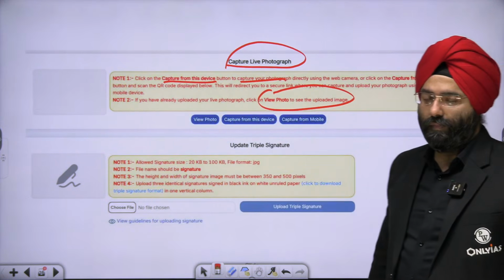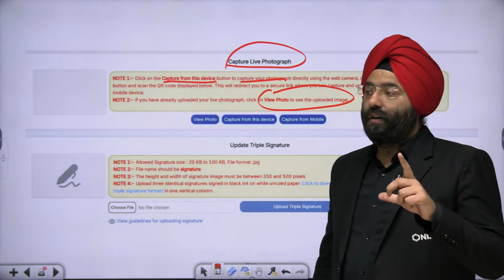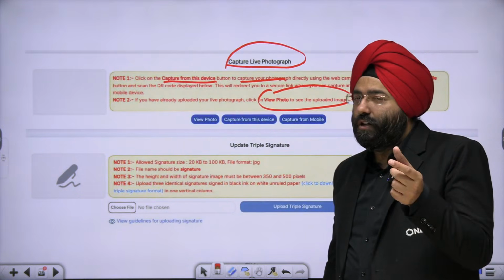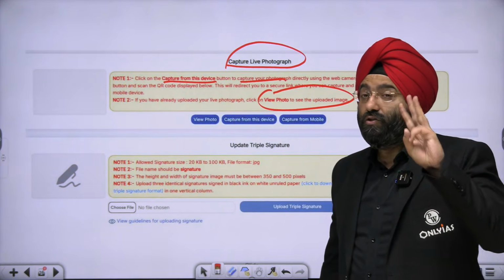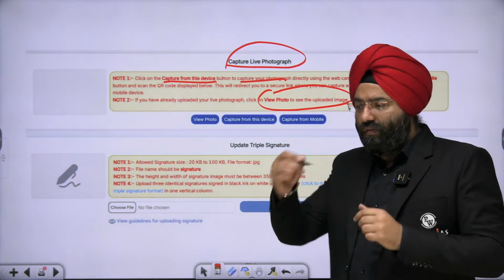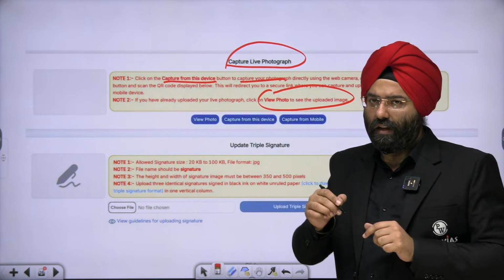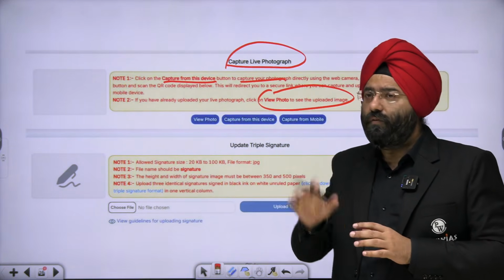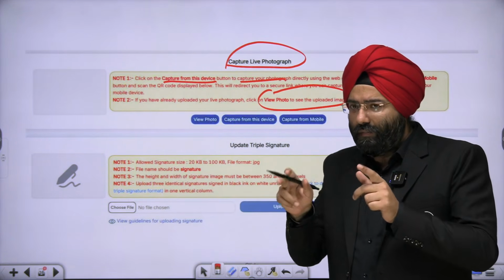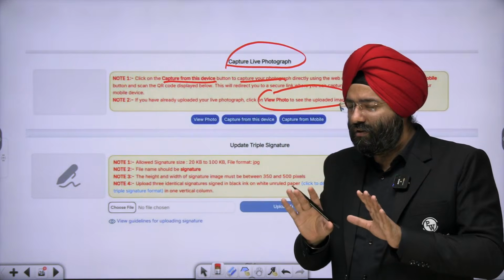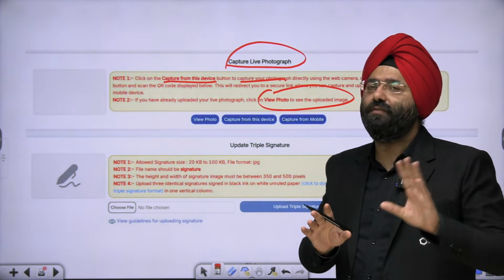Next is signature. Now, please remember, earlier only the signature used to be uploaded once. Now it has to be uploaded thrice. Why? Because every time you sign, certain differences appear. So if you're signing it thrice, there might be certain differences. But even if you sign it later on, it might be similar or close to those 3 signatures only. That is why the triple verification is being done.